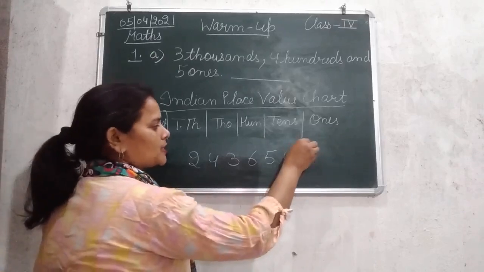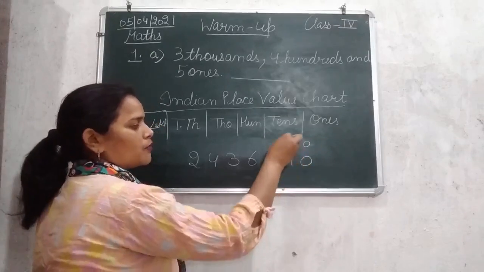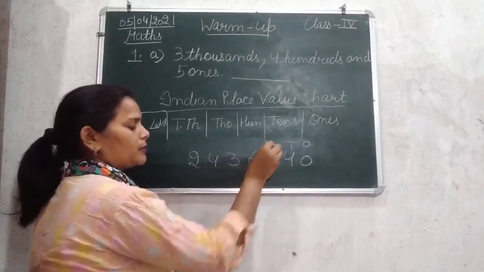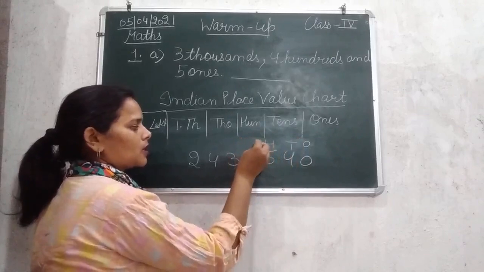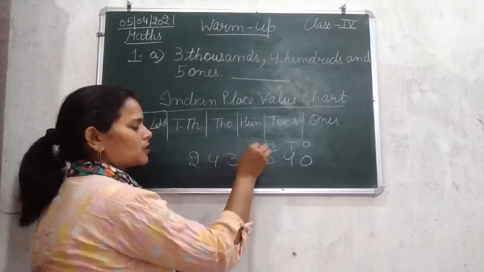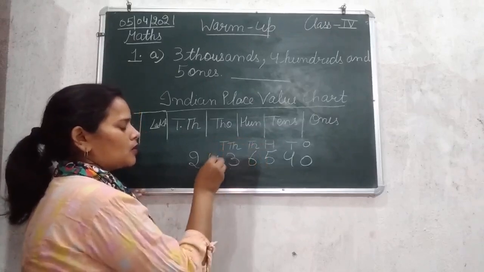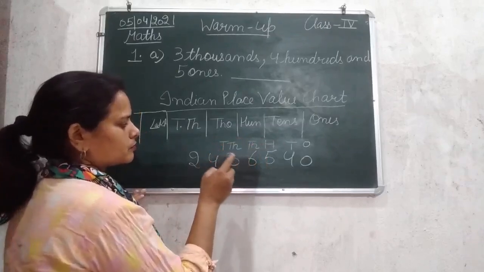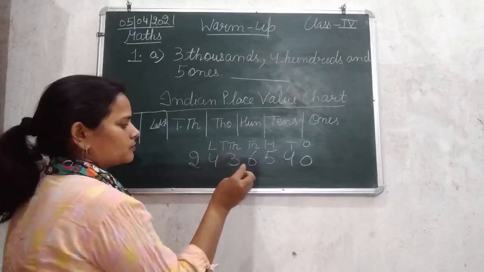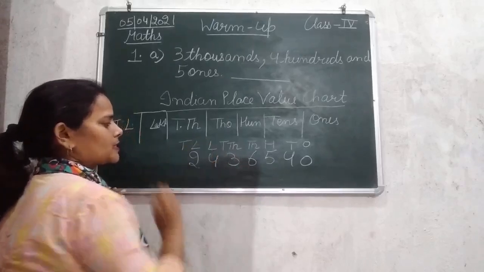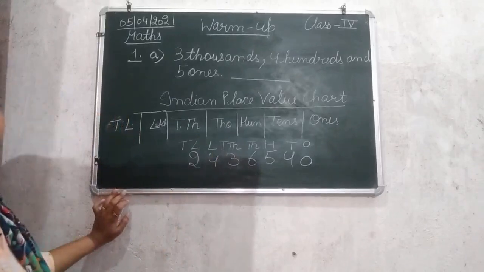This 0 is at ones, 4 is at tens place, 5 is at 100 place, 6 at 1,000, 3 at 10,000, 4 at lakh, then 2 is at 10 lakhs place. So this is their place value.